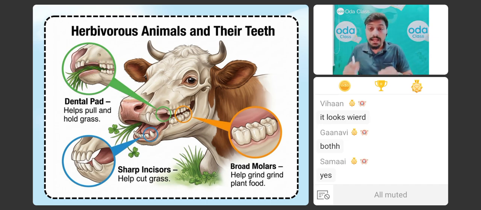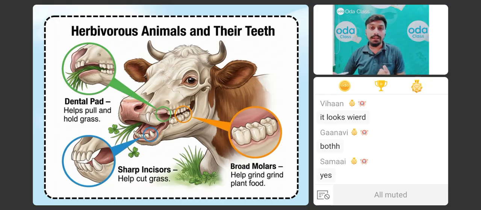So what it does, नीचे teeth होते हैं, down they have teeth, and at the top you can see they don't have teeth. यहाँ पे आप देख सकते हो बच्चों. On the upper jaw, they don't have teeth, but the lower jaw has teeth. So it holds the grass, and it can pull that grass very easily from the ground with the help of this dental pad. And this top jaw is called a dental pad, so that it can pull the grass very easily.